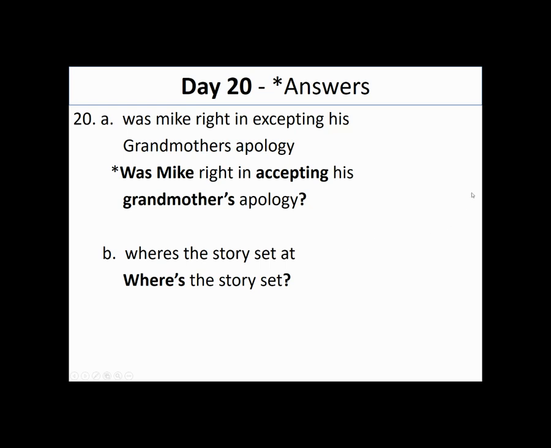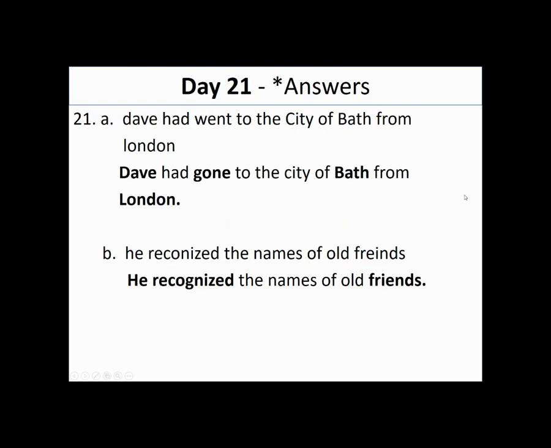Let's go ahead and go on to day 21. Sentence A reads, Dave had went to the city of Bath from London. We'll start by capitalizing Dave, first word in the sentence, proper noun. Had gone instead of went, very commonly confused words. The problem with these is these are both correct past tense.